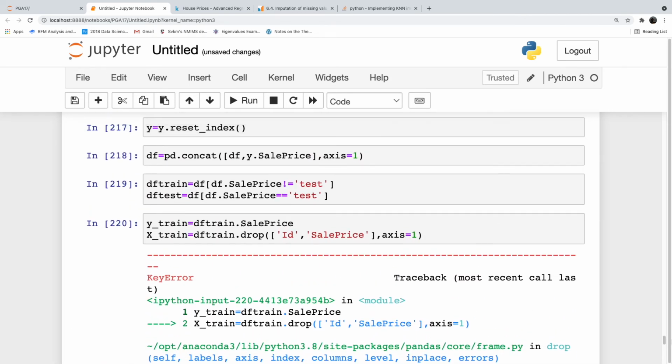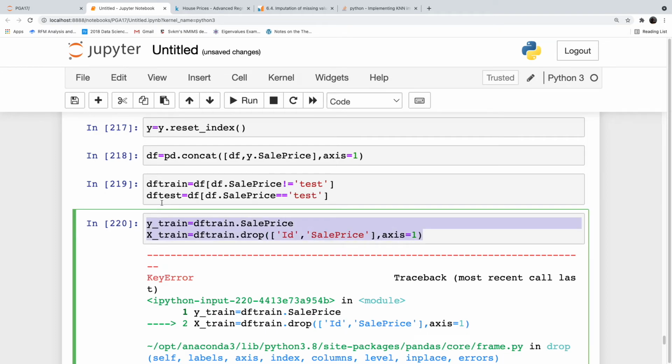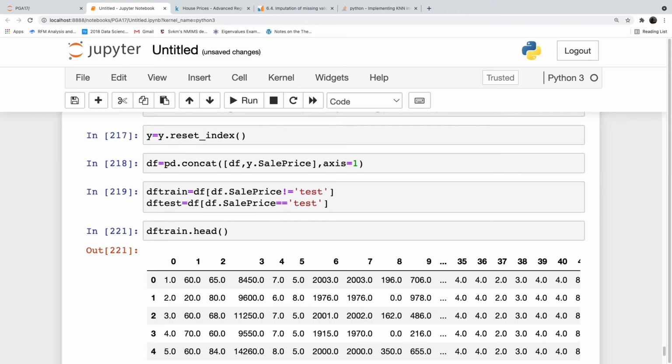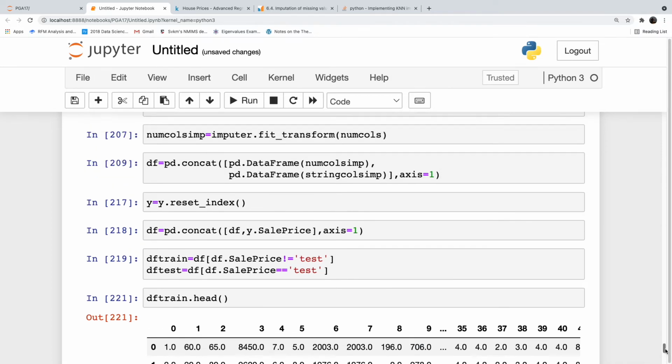ID and sale price is not found in the accessor. Okay, column names are missing.